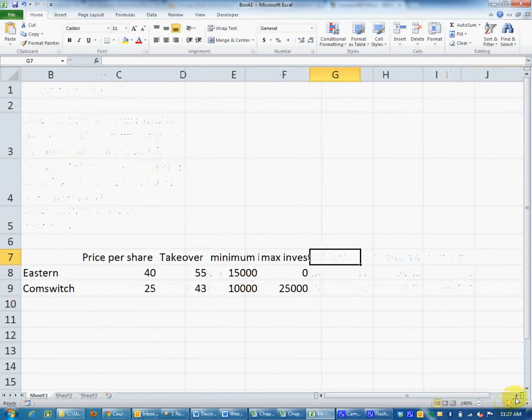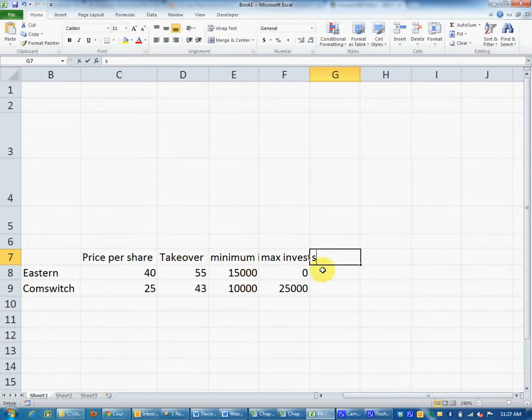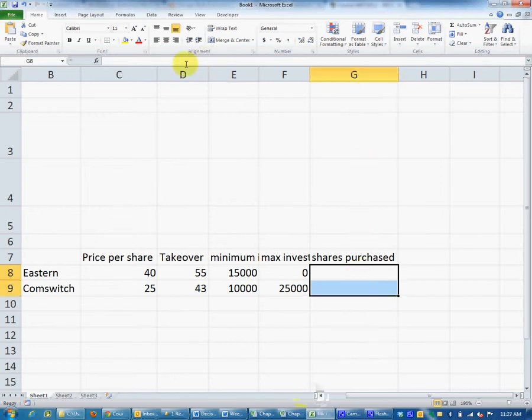Okay, so let's slide on over here. Next thing in my mind that we need to know is the shares purchased. And we don't know that. We're told we don't know that, which is a very convenient thing. Like I said, they don't always tell you what you don't know. So our shares purchased of Eastern and shares purchased of CommSwitch, we don't know, so I'm going to color those yellow.